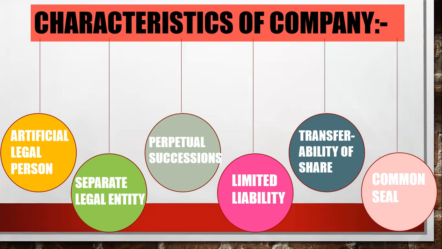For example, if I have joined the company and become a shareholder, and I want to buy shares, I am buying the shares. The company can also buy shares. Both are different separate legal entities. So the company is different and the shareholders are different, separate from the business. Whatever rights the shareholder has, the company also has the same rights.